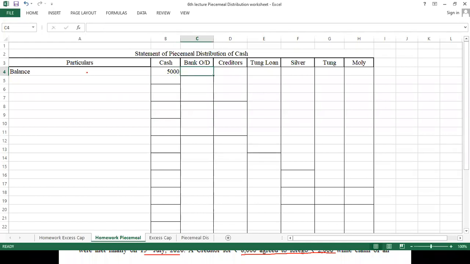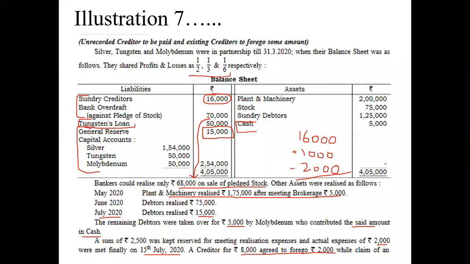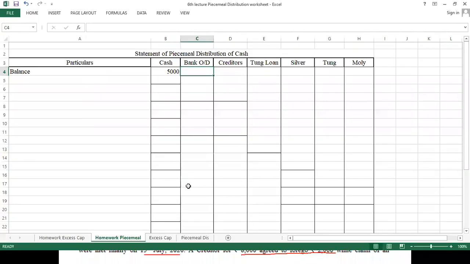Bank OD, look at here, 70,000. We have taken a bank OD, but out of that 68,000 is already realized by the bank. 70 में से 68 बैंक को मिल गया है. So we only have to pay 2,000 to the bank.